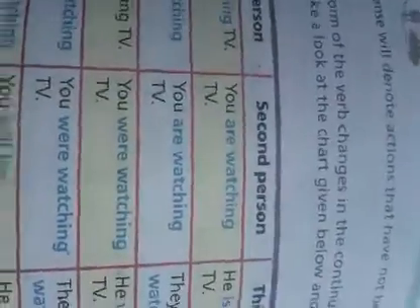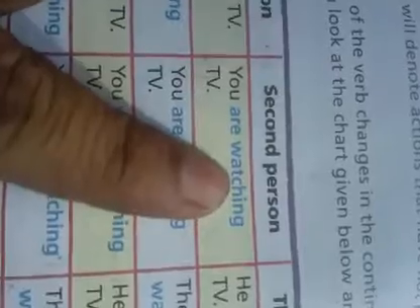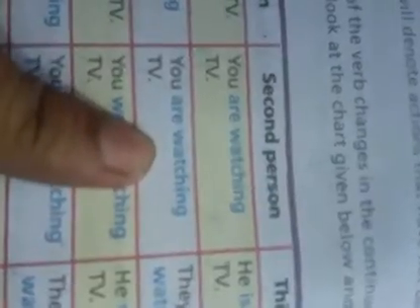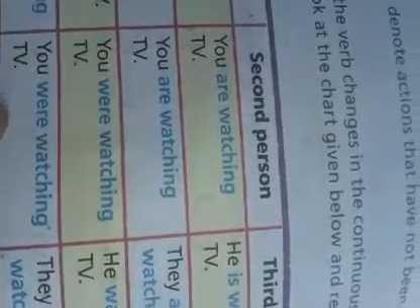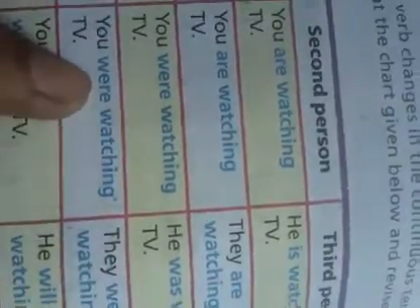Okay. Now second person is generally you. So you are watching. Now you were watching. With you we use were. Now you will be watching TV. You will be watching TV in future continuous tense.